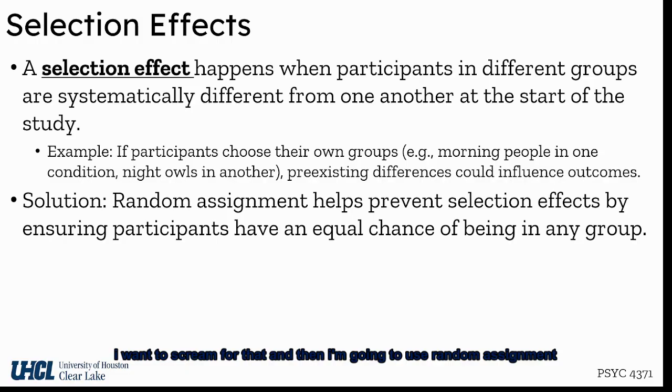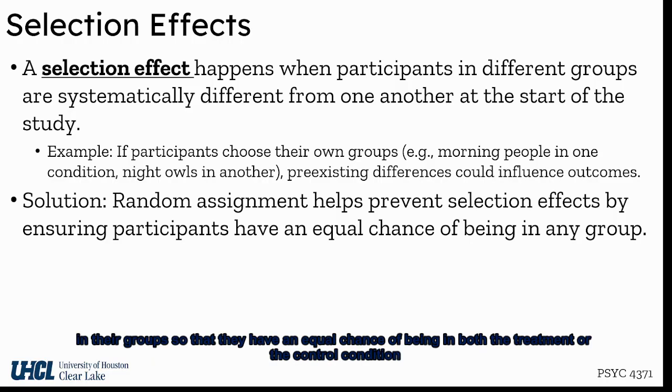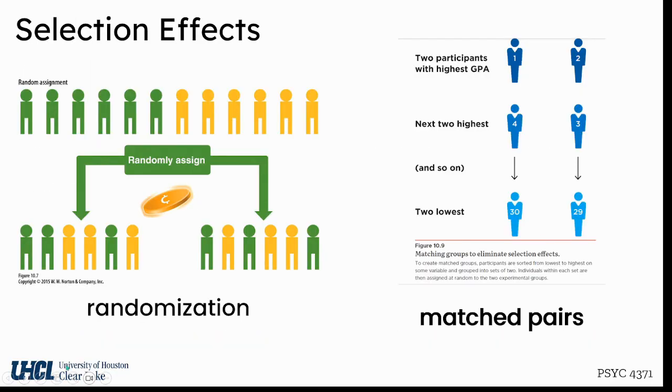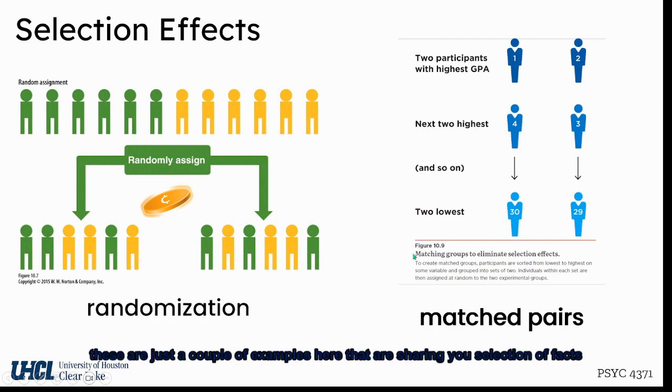I want to screen for that, and then I'm going to use random assignment to equally distribute my night owls and my morning people in their groups so that they have an equal chance of being in either the treatment or the control condition. These are just a couple of examples here that are showing you selection effects.